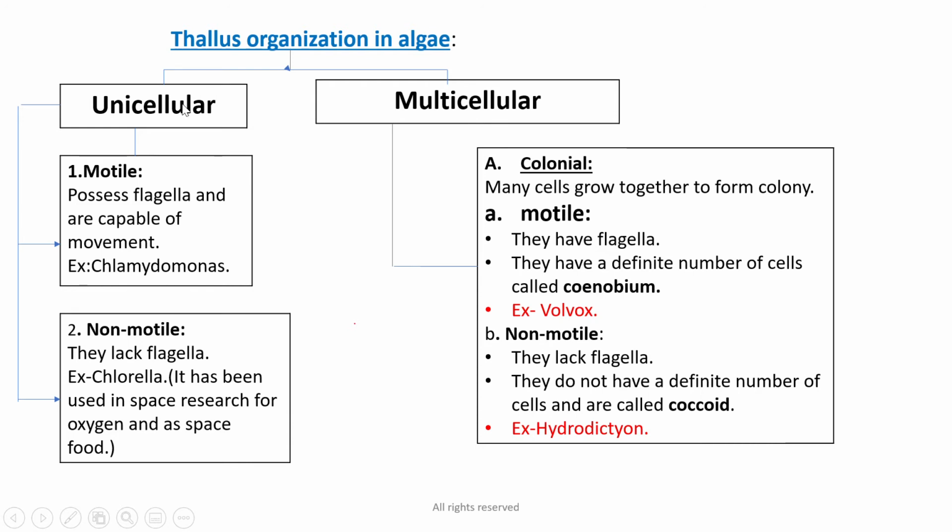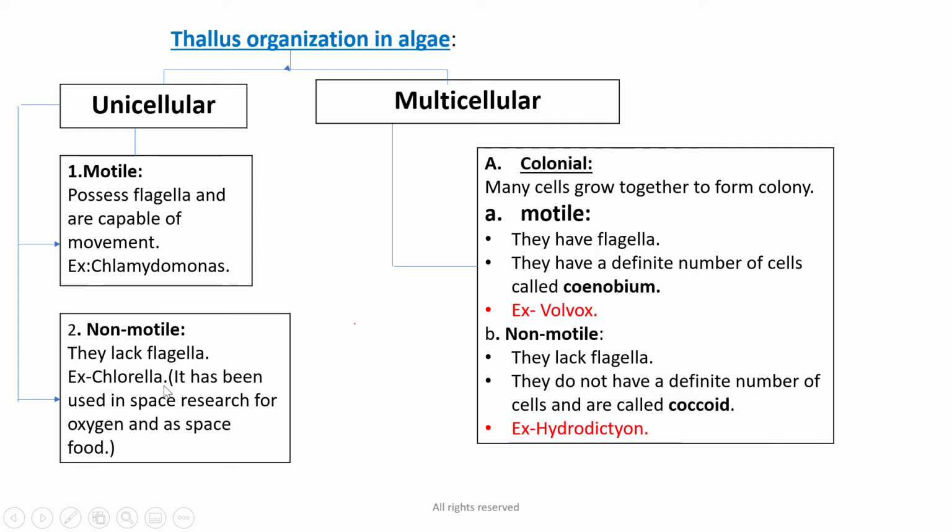The first type is unicellular type of thallus organization. This can be divided into two. The first one is motile, which possess flagella and is capable of movement. As these are motile, obviously they have some features which help them in movement. So they have flagella and they are capable of movement. For example, Chlamydomonas. The non-motile cannot move, so they lack flagella.